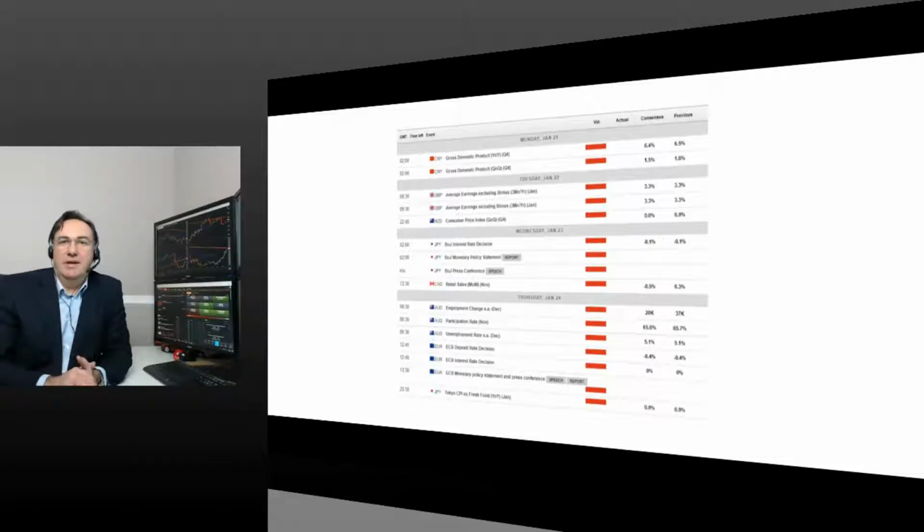On Tuesday at 9:30 a.m., UK unemployment data and also average earnings are due for release. The unemployment rate is expected to hold at 4.1% and average earnings are expected to show 3%. So if you're trading sterling currency crosses and UK equities, be prepared for possible volatility as a result of this release.